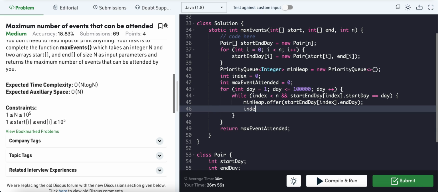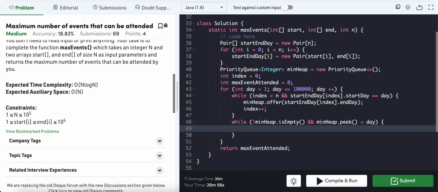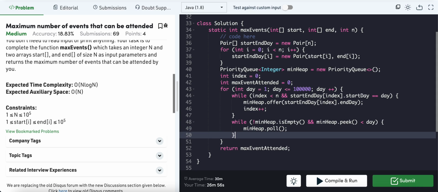Now we need to increment the index, so we go through the other elements also. Now while not minHeap.isEmpty and minHeap.peek is less than the day, which means this event is closed, we are closing it. So minHeap.poll.